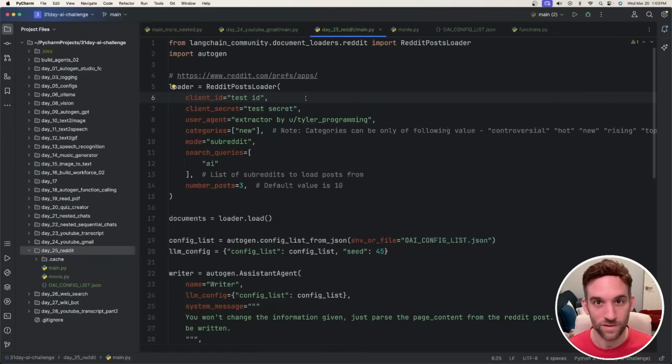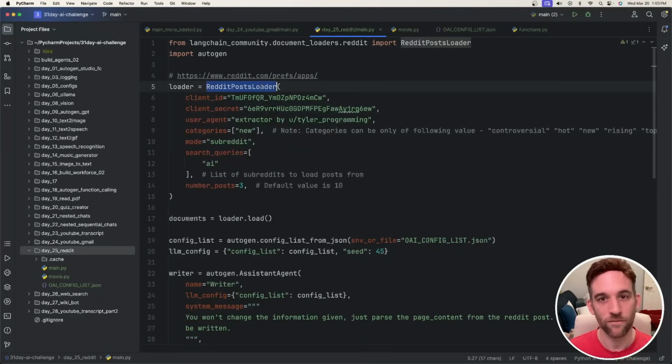Okay, well, we might as well just dive into the code. So again, like I said, you need your client ID and secret. I'm going to paste my client ID here and then my client secret here. Okay, so we take from LangChain, the document loader, we take the Reddit post loader.